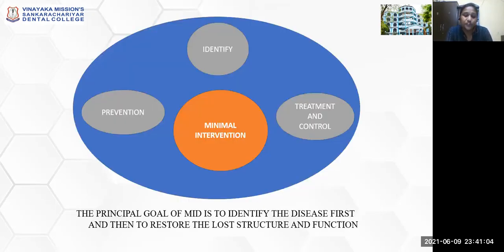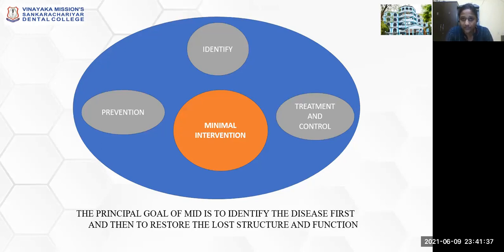The primary goal of minimally invasive dentistry is to identify the disease first and then to restore the lost tooth structure and function. So identification of dental caries before it gets cavitated, at the white spot lesion stage, or before the formation of a cavitated lesion, at the subsurface level itself, with newer diagnostic tools like Diagnodent, is what is main.